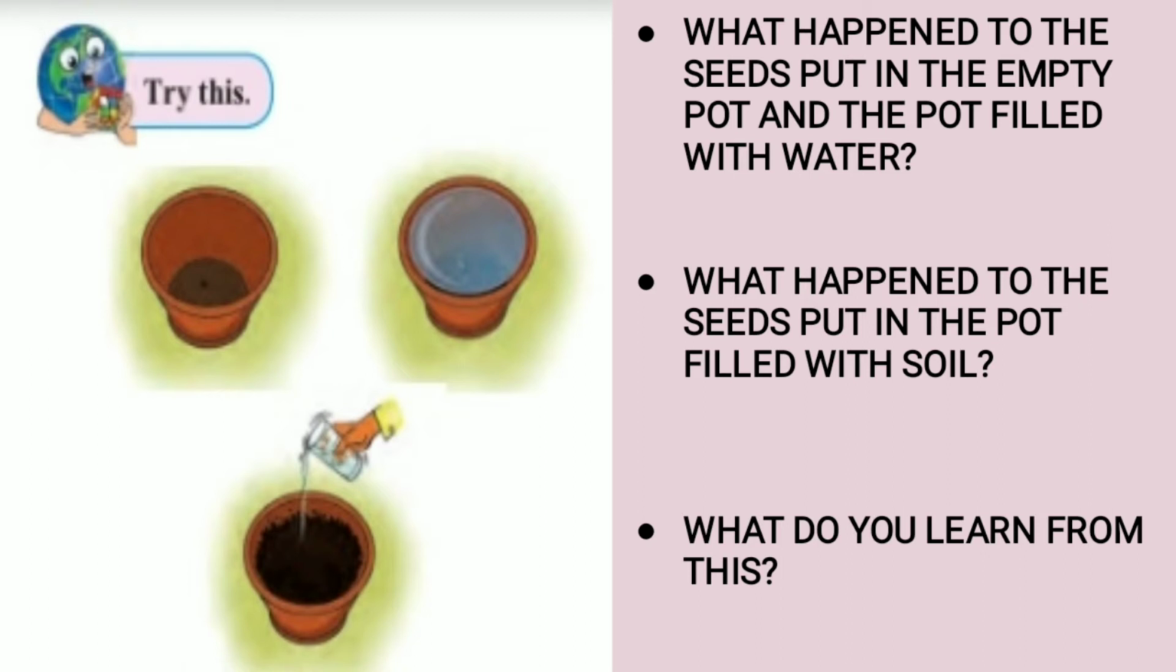The third one is the pot which contains soil. It is also getting sunlight, and that's why the seed in the third pot will sprout. So I have already given answers for these questions. The second question was, what happened to the seed put in the pot filled with soil? Of course, it will sprout and grow into a sapling. What do you learn from this? We learned, students, that soil is very much necessary for the plant's growth.